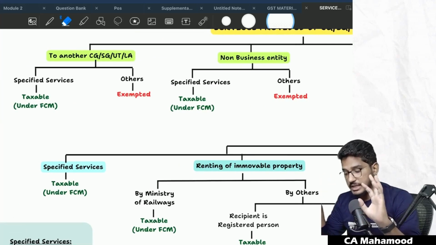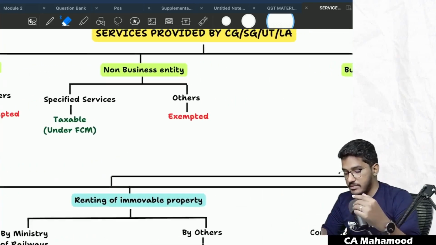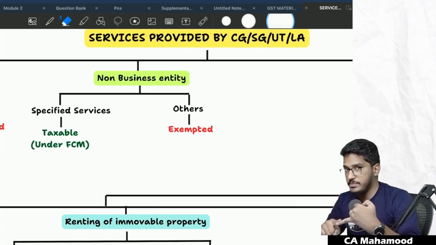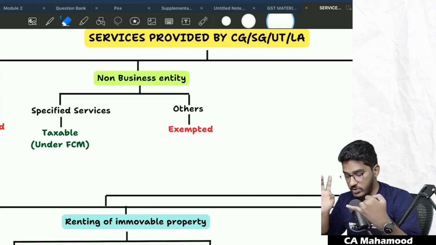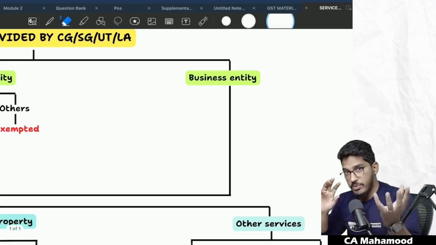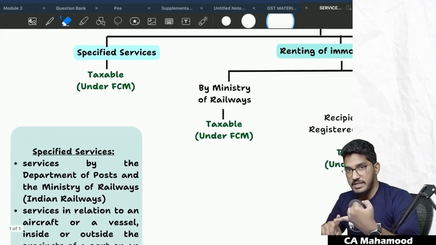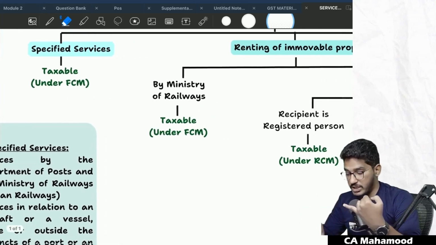If any other services are getting provided by one government to another government, exempted. Next, when the services are provided to non-business entity, if they are specified services, always taxable under forward charge mechanism. If they are others, exempted. Next one, if the services are provided by government to a business entity, then there are different scenarios. If they are specified services, they are taxable under forward charge mechanism.